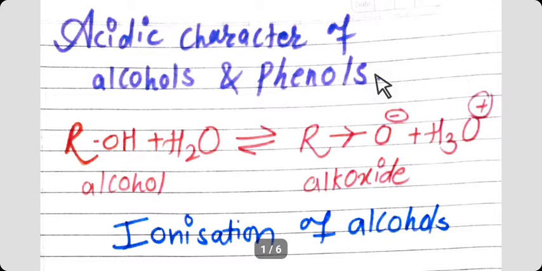Now see here, ionization of alcohol, which is represented by the equilibrium.